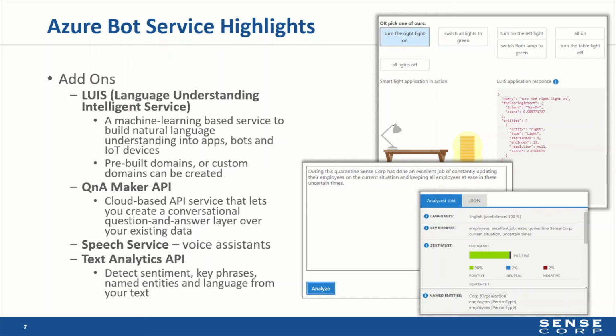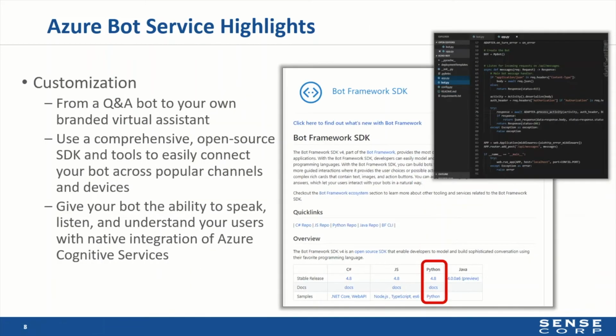In the future, if you want to scale your chatbot to voice assistant, there is a speech-to-text service tool you could add onto the framework. And lastly, there's a text analytics API, which allows you to detect sentiment from a sentence. So there's a lot of out-of-the-box solutions to get you up and running pretty quickly. Plus, if none of these options work for you and you have a complex task you need your bot to carry out, you can use the Python SDK. From building a Q&A bot to your own branded virtual assistant, there are many templates out there that you can download to get started and a ton of documentation online to keep you going.